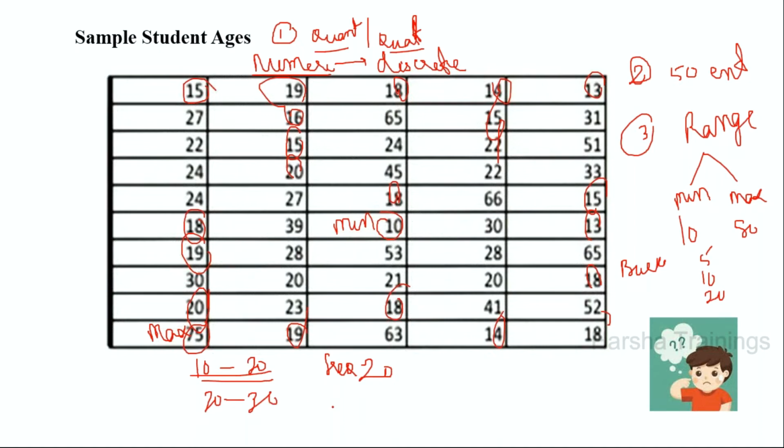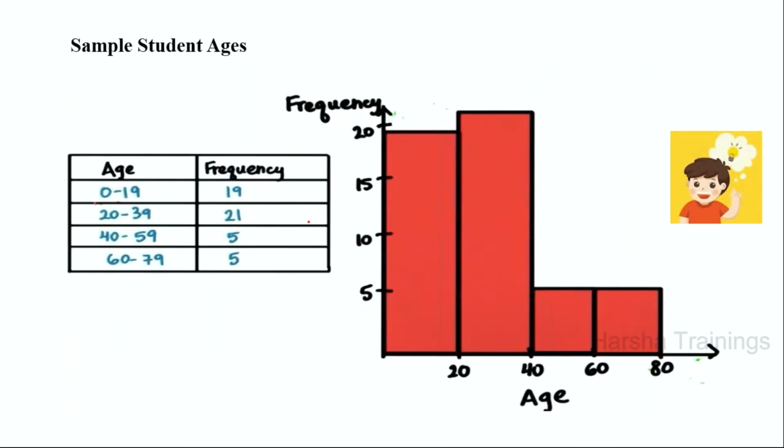Now, I will write like this. Whenever you are taking numerical data, you have to take the frequencies. This is called the bucket size. Here we have taken the bucket size as 0 to 19. Depending upon the application, you have to take the bucket size. Sometimes we will take the bucket size as 5.